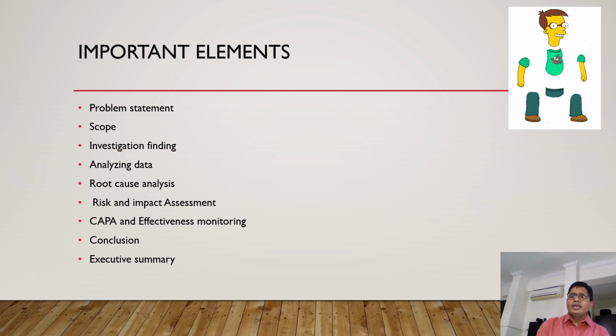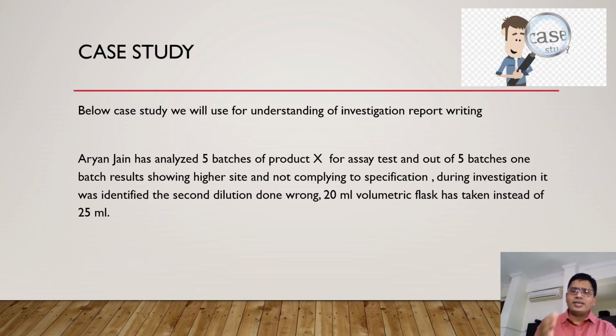The executive summary is a complete report extract, and it should be not more than two pages. It will be discussed in the coming slides. So friends, to understand how to write the investigation report, I have mentioned here one case study. This case study is for out of specification. Aryan Jain has analyzed 5 batches of product X for assay test, and out of 5 batches, 1 batch result is showing higher side and not complying to specification. During investigation, it was identified that the second dilution was done wrong. A 20 ml volumetric flask was taken instead of a 25 ml volumetric flask.